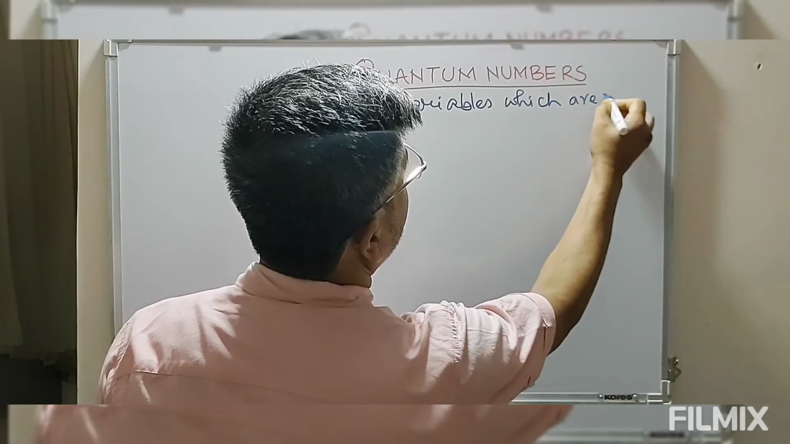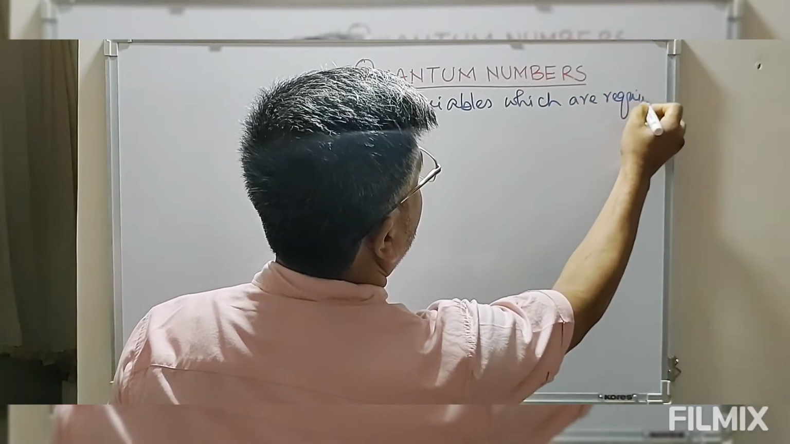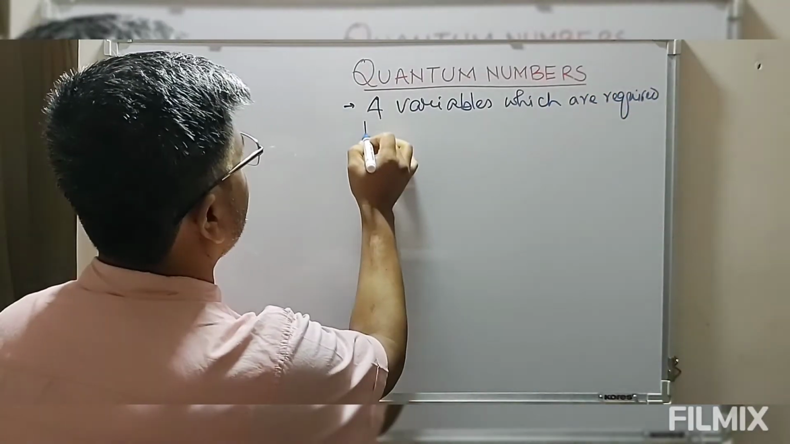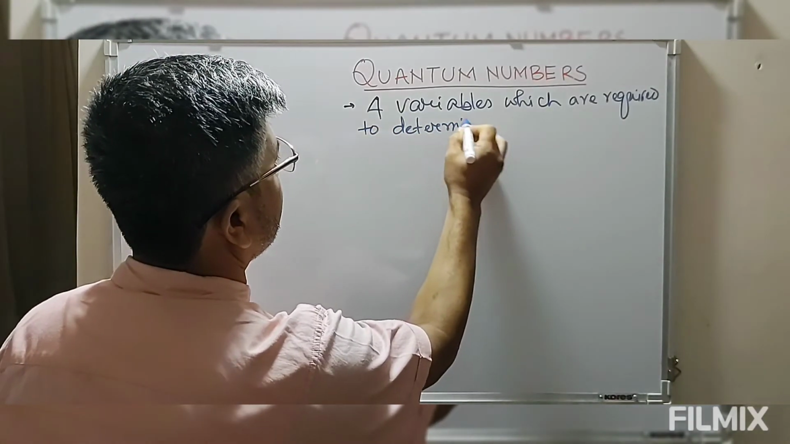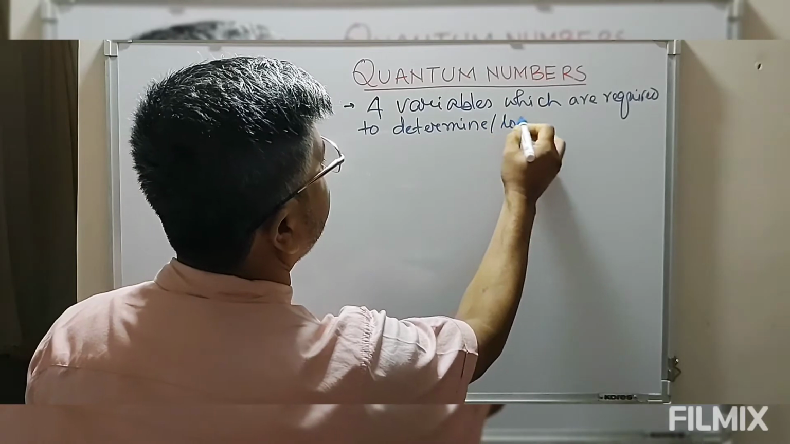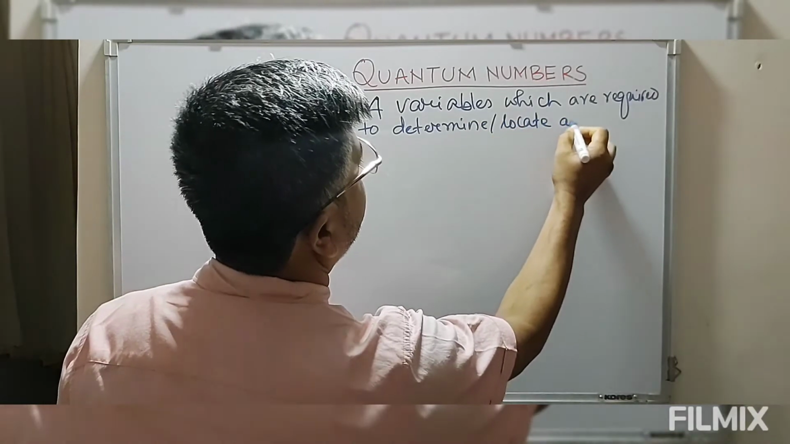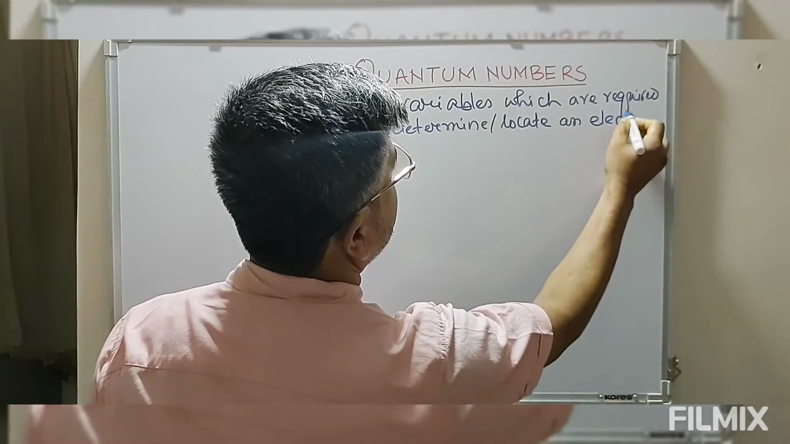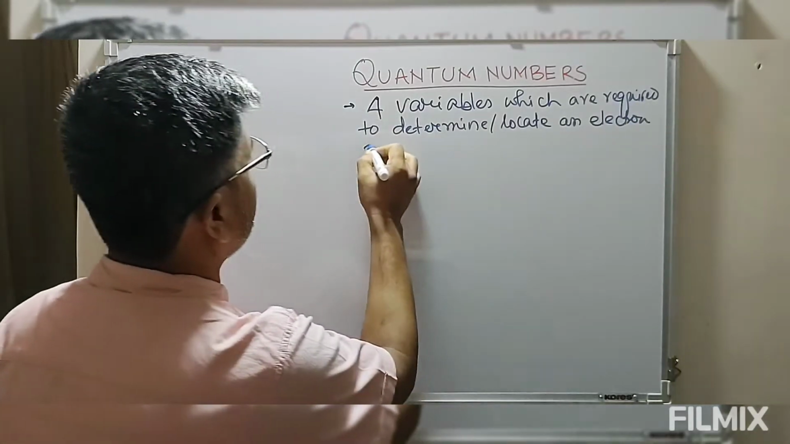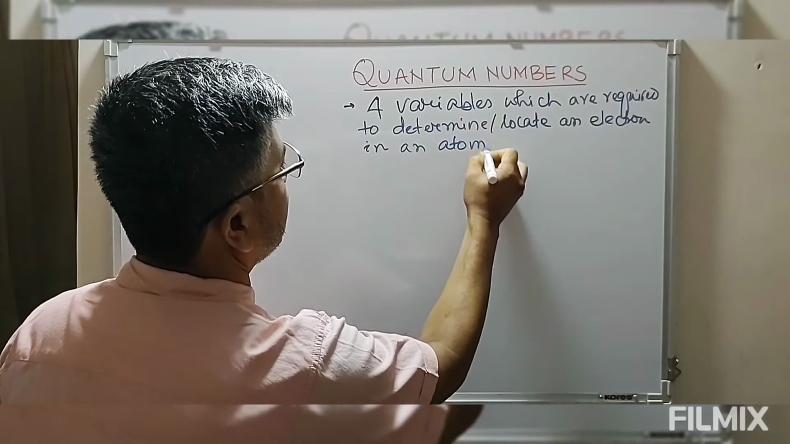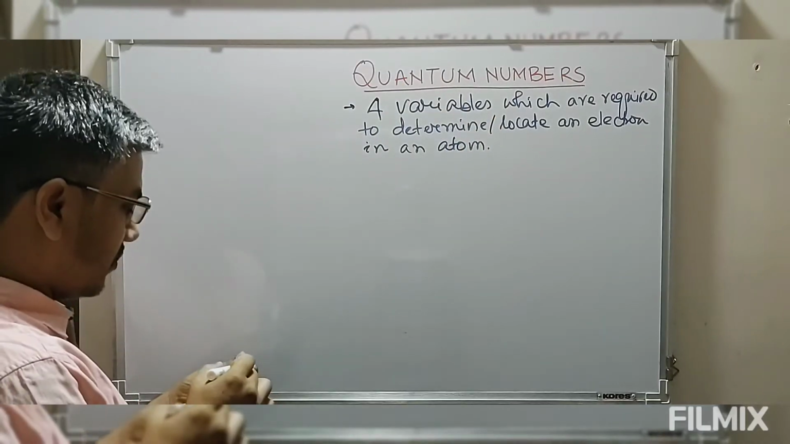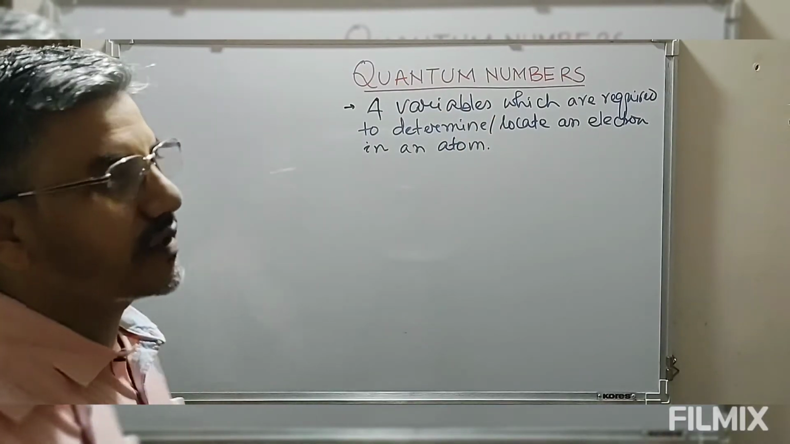which are required to determine or locate an electron in an atom. So these four variables are known as quantum numbers.